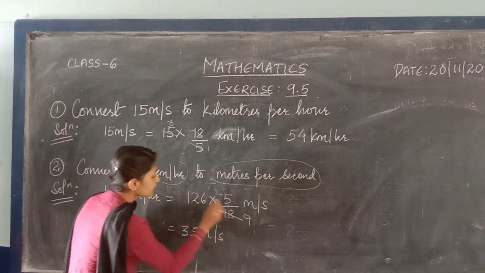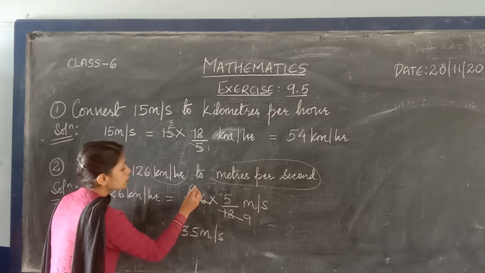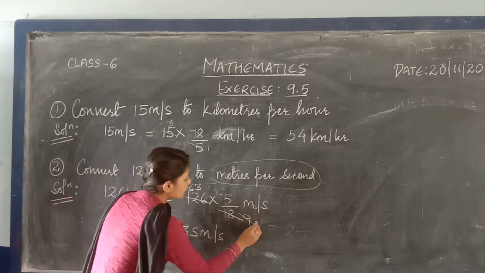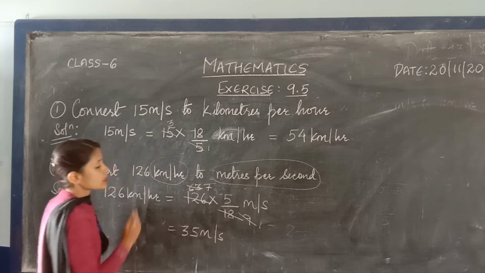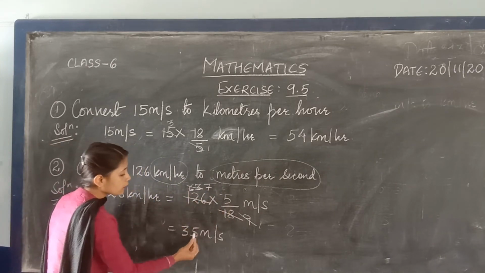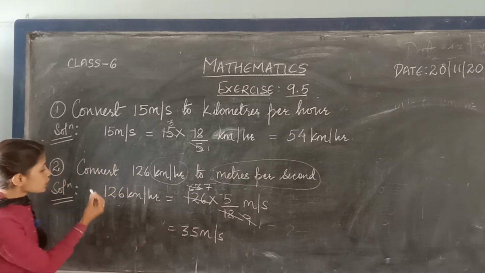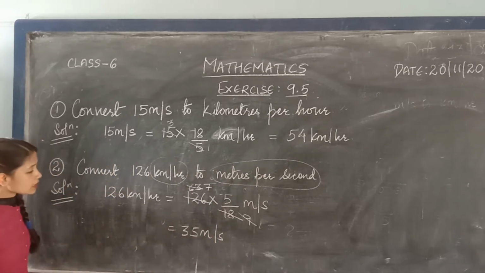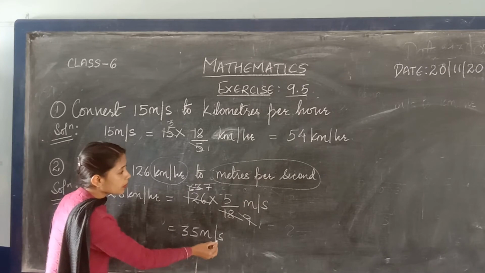2 9s are 18, 2 6s are 12, 2 3s are 6, 9 1s are 9, 9 7s are 63. So 7 into 5 is 35. So 35 meter per second. So 126 kilometer per hour is equal to 35 meter per second.